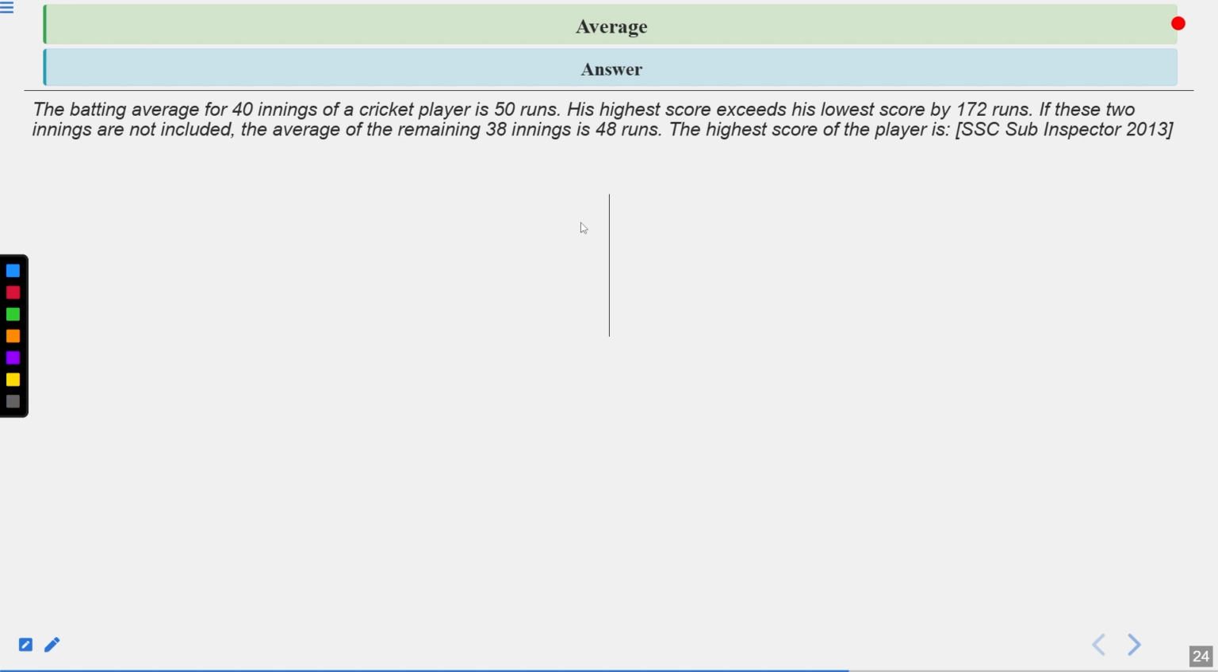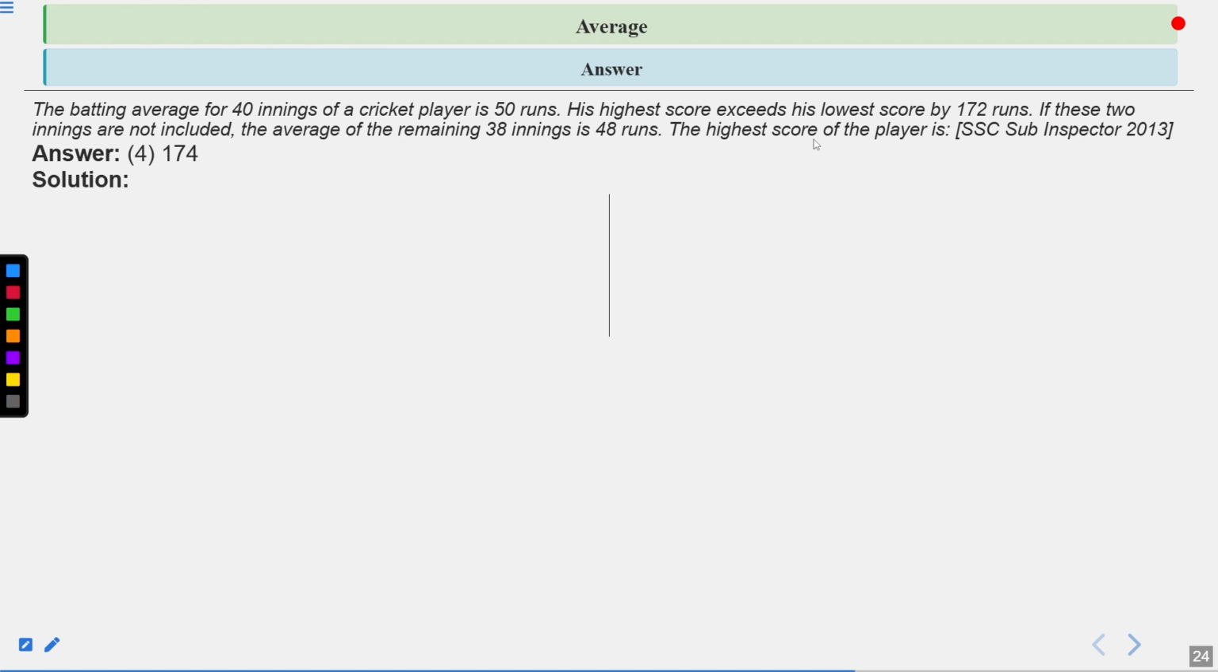So the question says that the batting average of 40 innings is given, which is 50 runs. So we can calculate the total runs in 40 innings, 40 into 50, which becomes 2000. Now it is given that his highest score exceeds his lowest score by 172. And it is also given that if these two innings are not included, the average of the 38 innings is 48. So we multiply it and we get the total runs in 38 innings. Now we can calculate the highest score of the player. So the correct answer of this question is the fourth one, which is 174 runs.